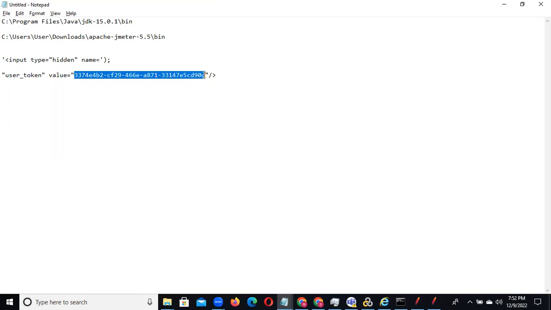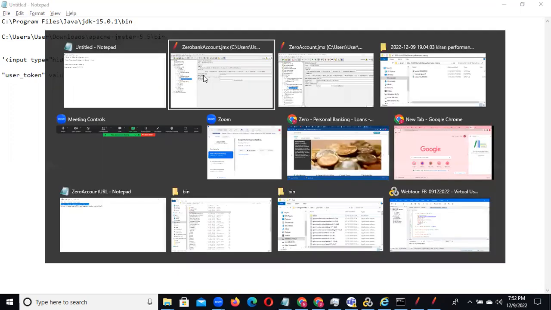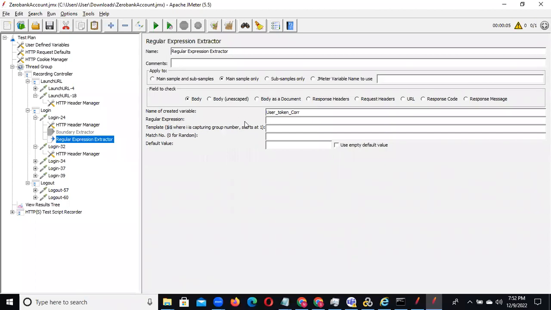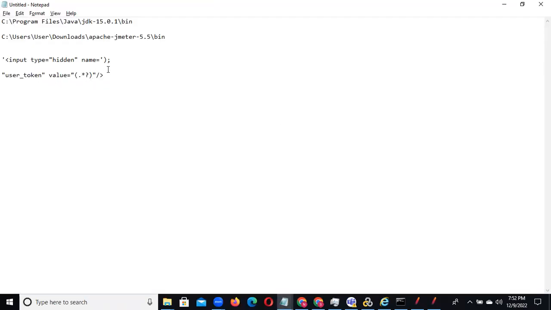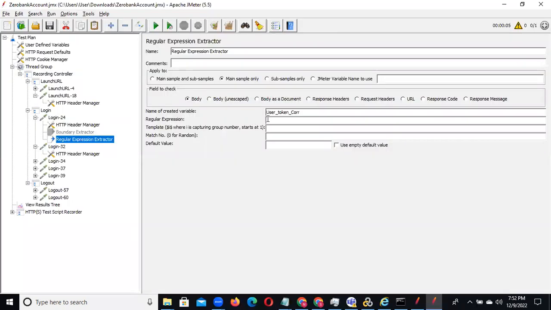So that is why, in this dynamic value place, we need to write the bracket open, dot star question mark, and bracket close. Sorry, zero is right, bracket close. These are the things we need to keep in the regular expression place. See, regular expression. So this is the regular expression. You can just copy this and keep it in the regular expression field.